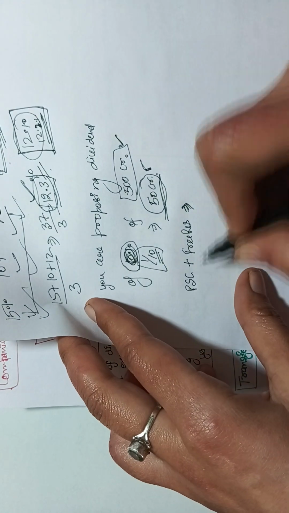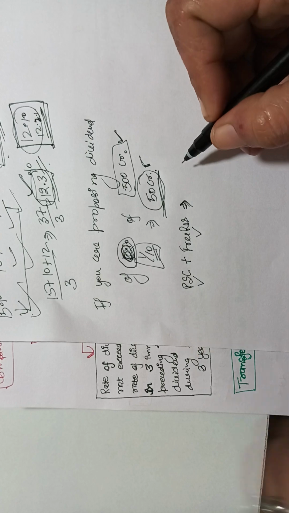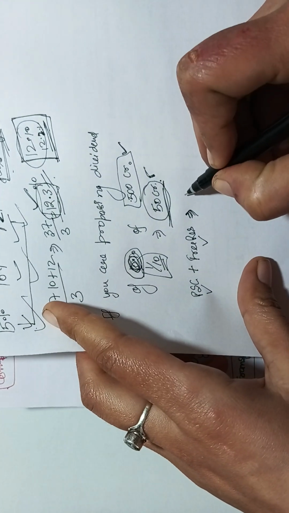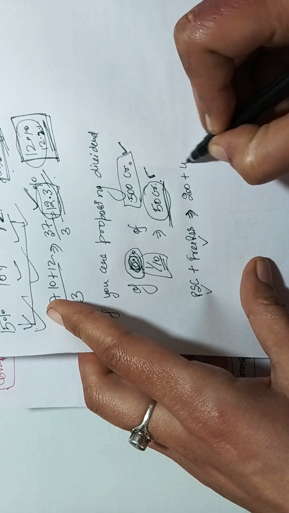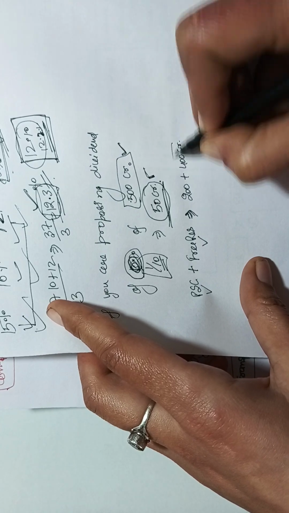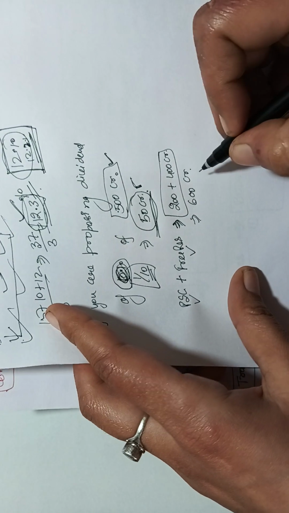But let's suppose paid up share capital and free reserves total is 200 crore plus 400 crore.